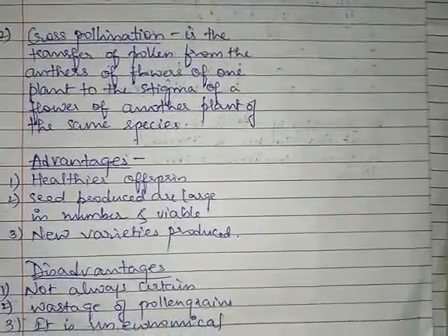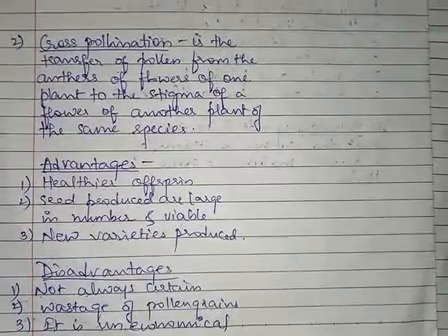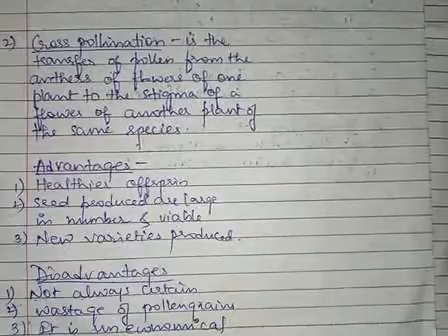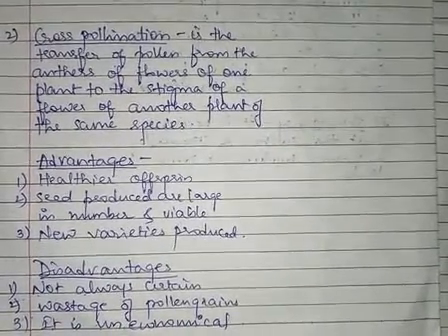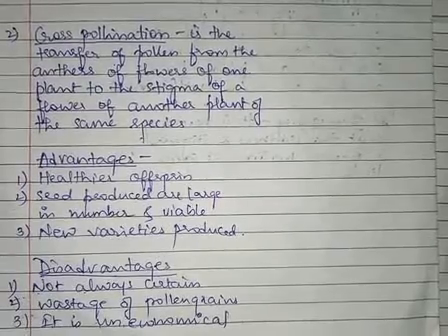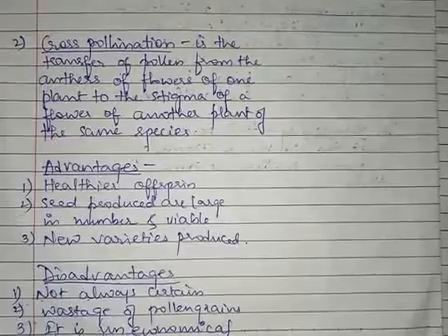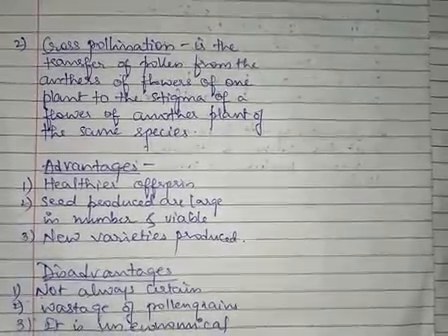Hello children. In the previous video we studied pollination. Pollination is the process of transfer of pollen grains from anther to the stigma, and we discussed that there are three ways of pollination: autogamy, geitonogamy and allogamy. After that we studied that there are two types of pollination: self-pollination and cross-pollination.